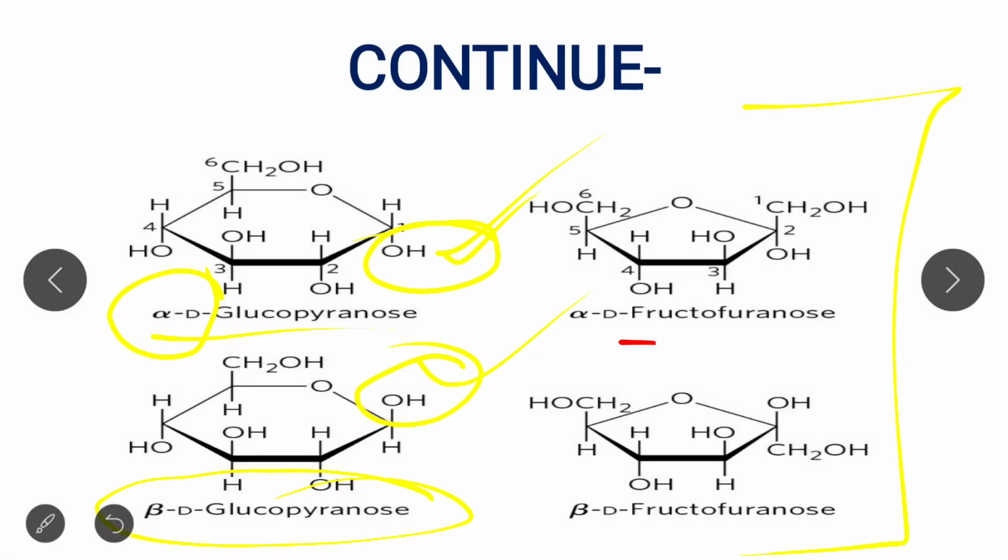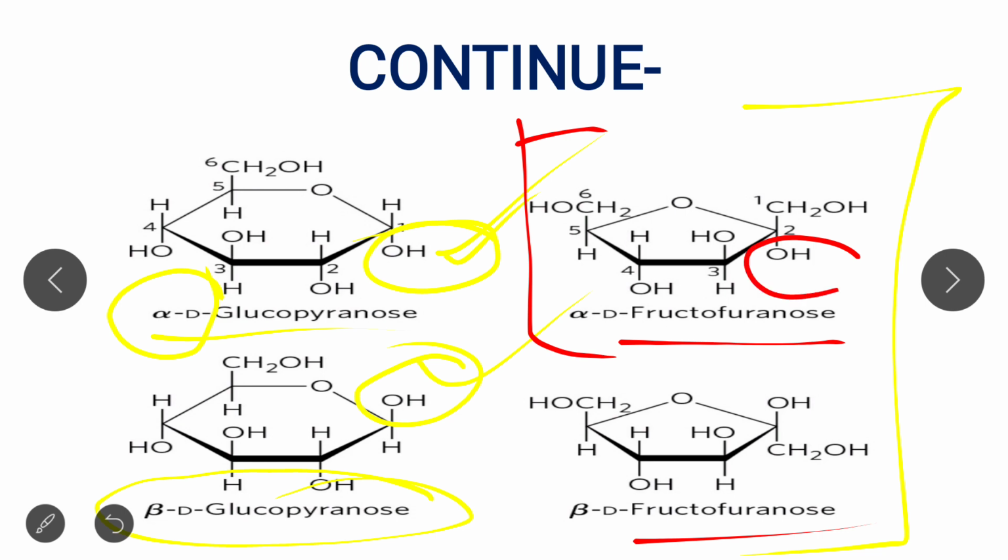Okay, now this is the structure of fructose. This is a furan ring. So in this case, this is alpha because the hydroxyl group is present like this, and this is beta because the hydroxyl group is present like this. So this is the concept, that is alpha and beta anomer.